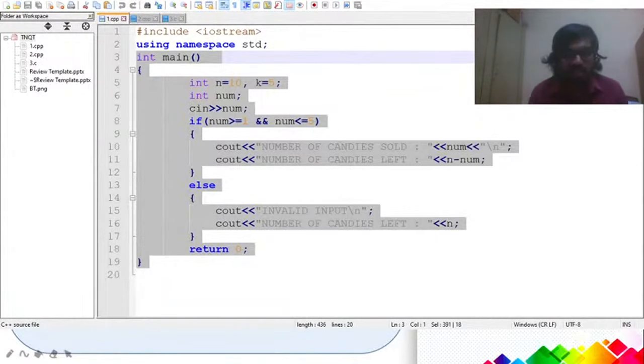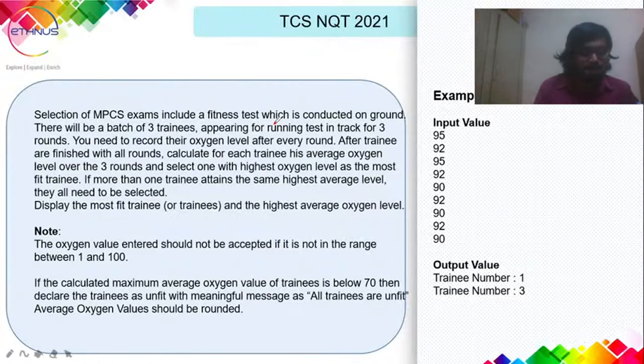So the question says that there are 3 trainees, and each will run 3 rounds, and for each round there will be oxygen levels. For those three trainees, you have to output the trainee who has the highest oxygen level. So this is the question.